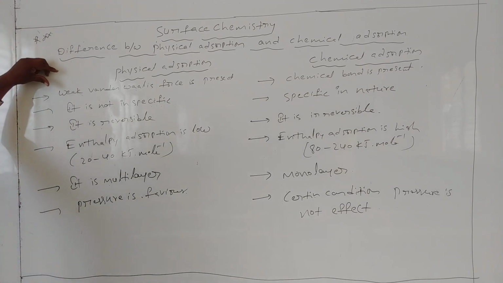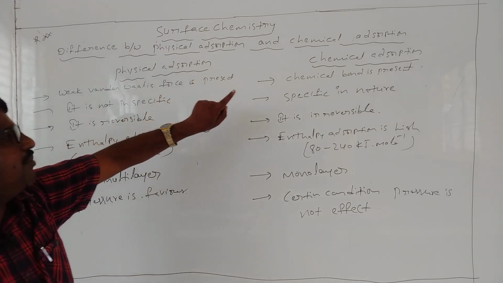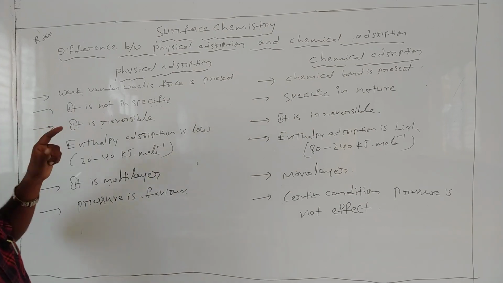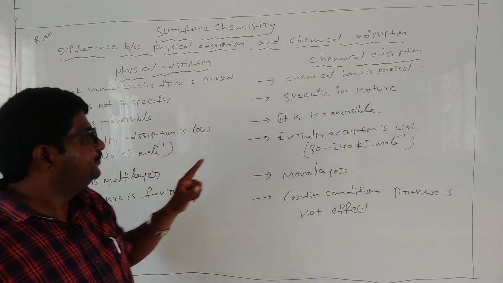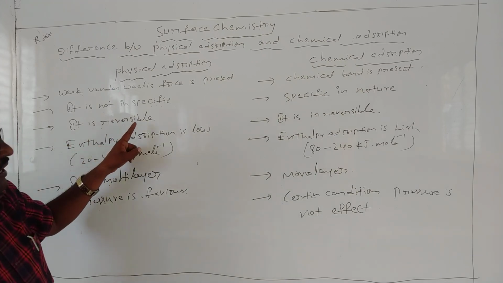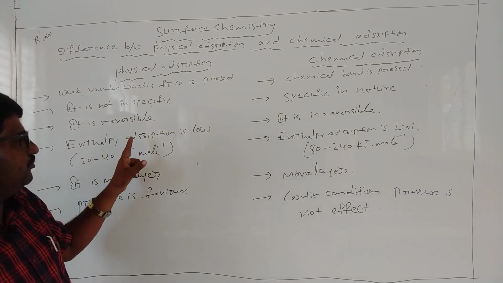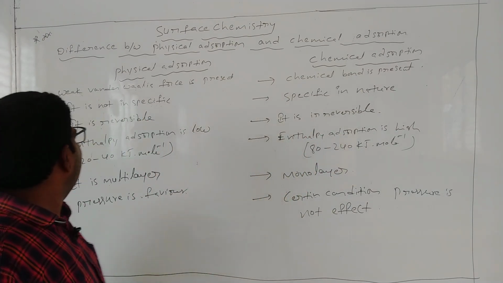Very important: in physical absorption a weak van der Waals force is present, whereas in chemical absorption a chemical bond is present. Next, it is not specific, whereas it is specific in nature. Next, it is reversible, whereas it is irreversible. Enthalpy of absorption is low, whereas here it is very high.